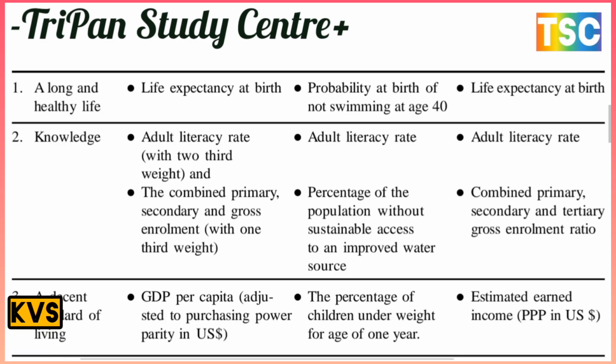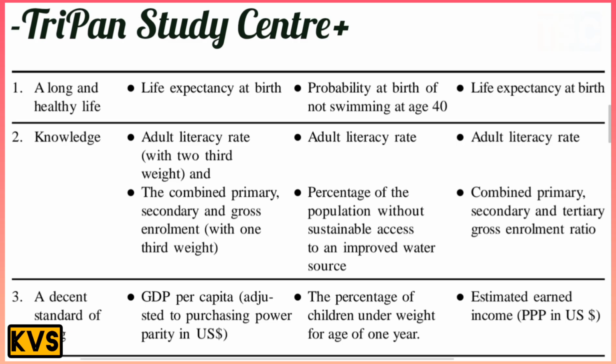And third here is the standard of living. For the standard of living, the first indicator is GDP per capita adjusted to purchasing power parity in US dollars. That is important. The second is the percentage of children underweight for age. And the last is the population below the income poverty line, PPP in US dollars. This is also an important point here.